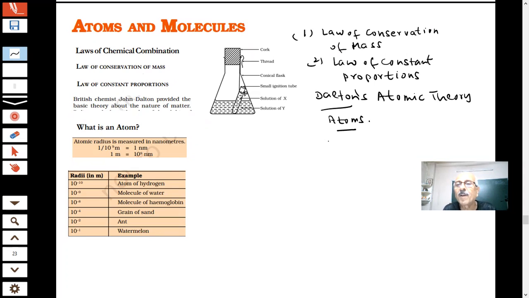He could also explain the law of conservation of mass and the law of constant proportion, that atoms combine in definite proportion by mass to form compounds. This was a very important result which Dalton gave after studying the laws of chemical combination. So now you are saying to me, sir, that every matter is made up of tiny particles, which are atoms.